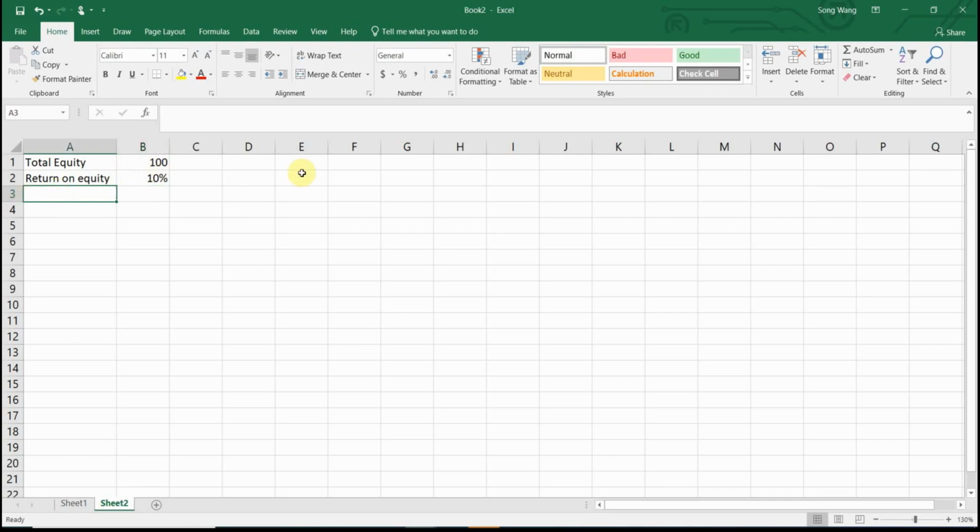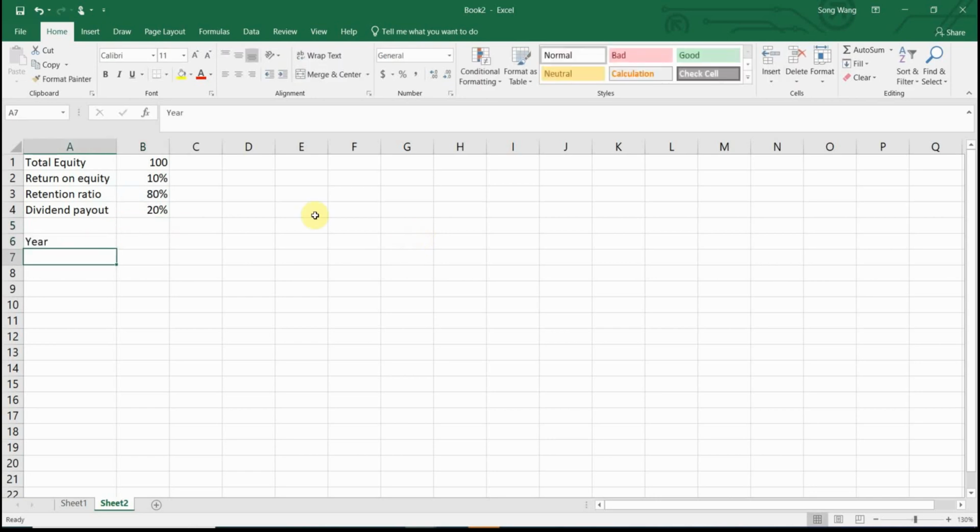Then we need to know there is a retention ratio. The retention ratio is the amount of net income being retained in the company as retained cash, and it will be added to the retained earnings, which is part of the total equity. Let's say right now the company has 80% of the cash retained for future development, and then the rest will be paid as dividend. This is called the dividend payout ratio, and that is 1 minus whatever the retention ratio is. If 80% is saved, 20% will be paid out as dividend.